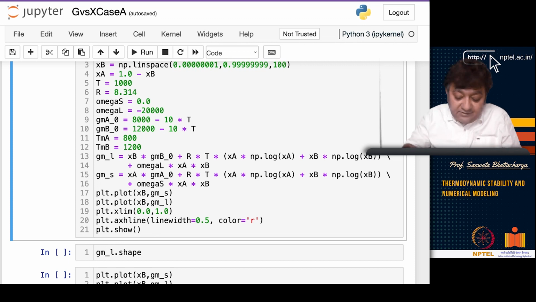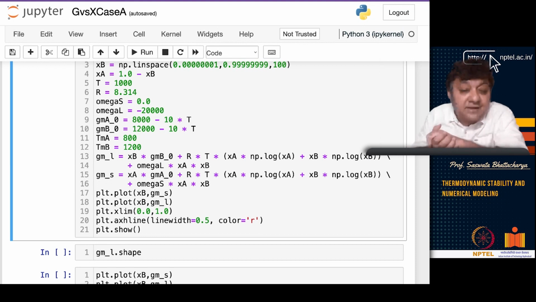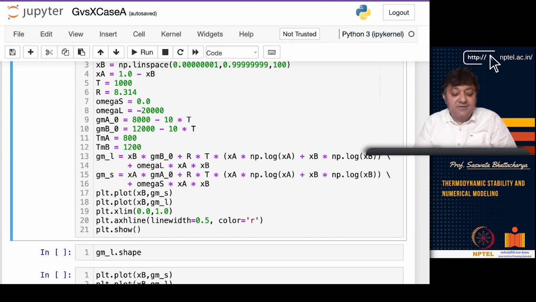Say for example, I am trying to construct one of these lens curves, or I am just looking at the behavior of these free energies at different temperatures. So if I want to do that, I have TMA given as 800 Kelvin, I have TMB given, and I have been given the G0MA, that is the pure A molar free energy, which is basically 800 minus 10 T. Why minus 10 T?